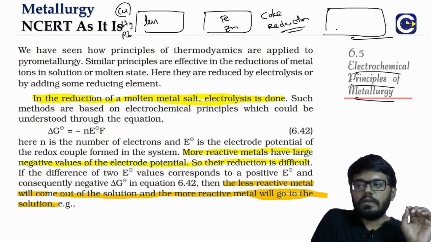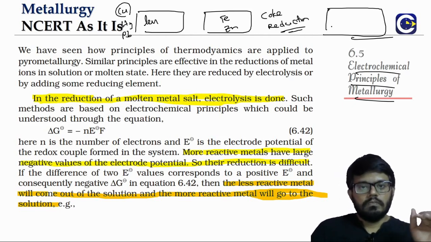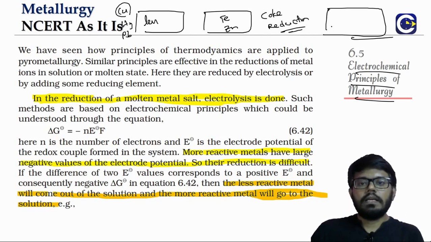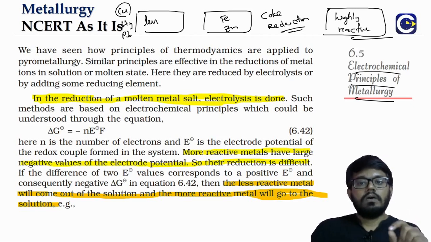Now by passing current through a molten solution of the ore, we will be able to reduce the metal, and that is what we call electrolytic reduction. That will be done for highly reactive metals, because coke or carbon monoxide cannot reduce these metals.